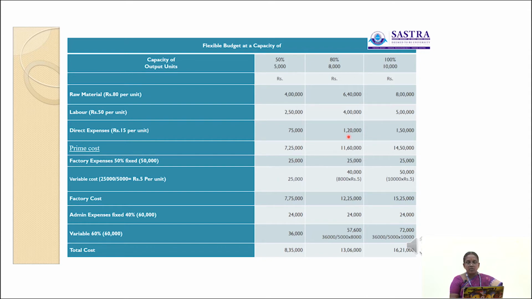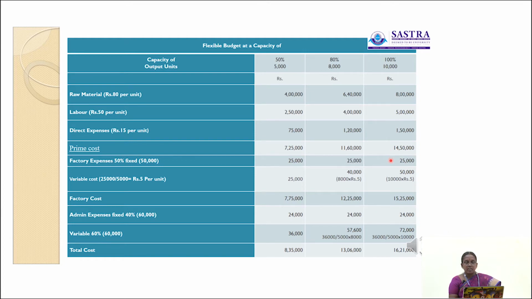Next we have to find out the factory cost at 80% capacity level. Here the prime cost is 11,60,000, factory expenses 25,000 plus 40,000 is the variable cost. So the total factory cost is 12,25,000. Then next one is at 100% capacity level.